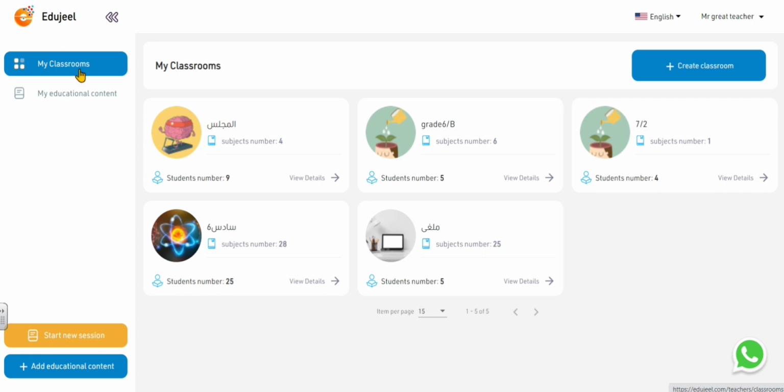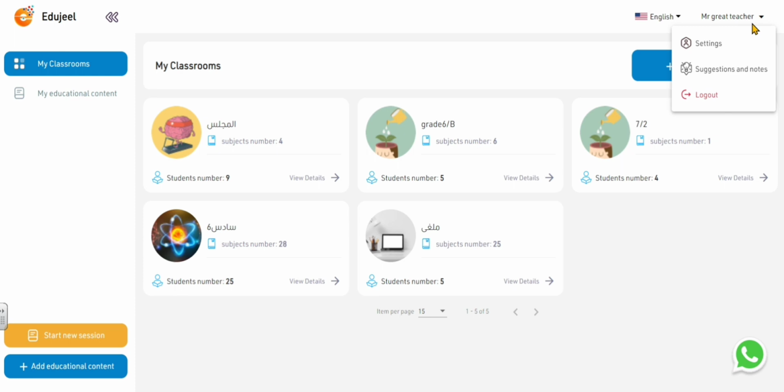If we look here, we will find the My Classroom button, which shows the classes that the teacher has created. And also we have Start New Session from here. Also you can add educational content from this button. For creating the classroom, you have to click here, and for changing the name of the teacher or the teacher's data, you can enter here and change whatever you like.